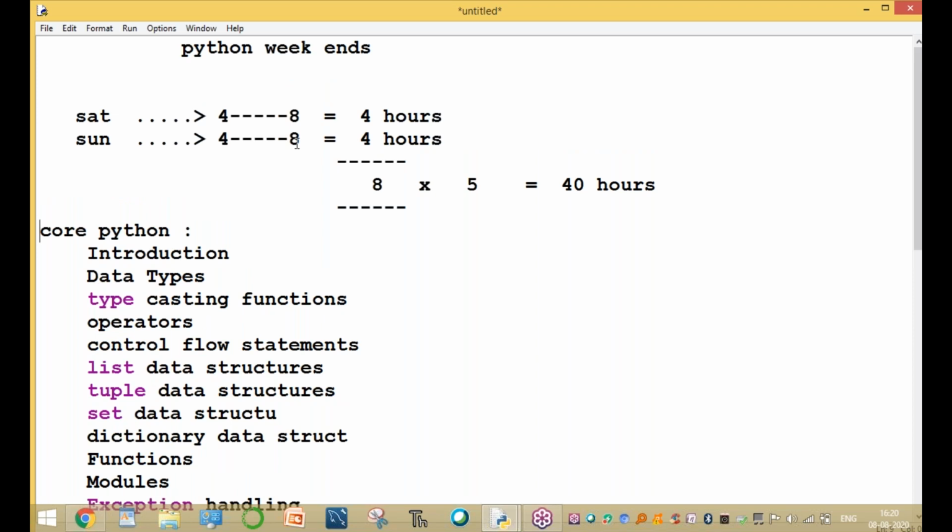Now, sir, what about the introduction to Python? Very simple, sir. After the introduction, we go to data types. Today we are completing the introduction, data types, and typecasting. The class is a minimum of 2.5 hours, more than 2 hours. So now let us start the Python introduction.